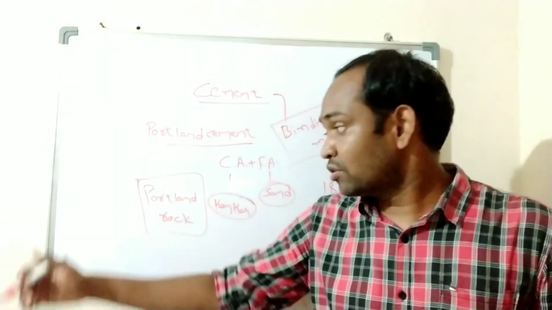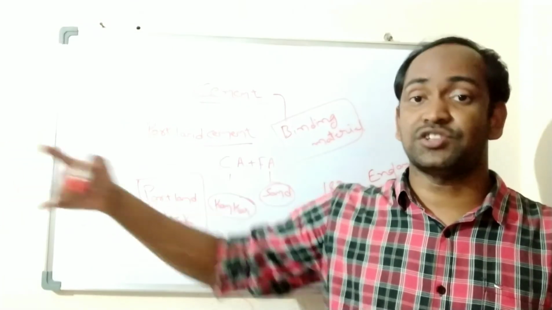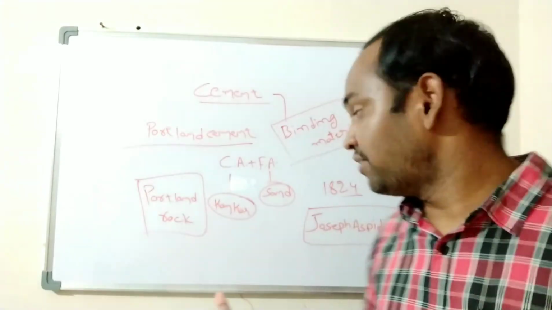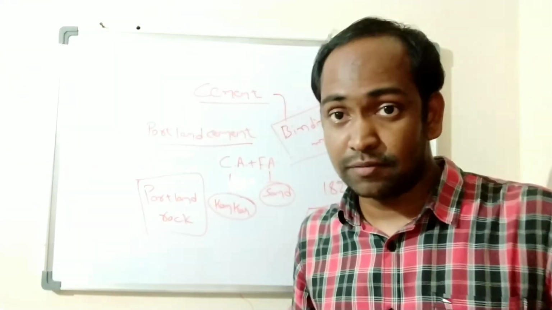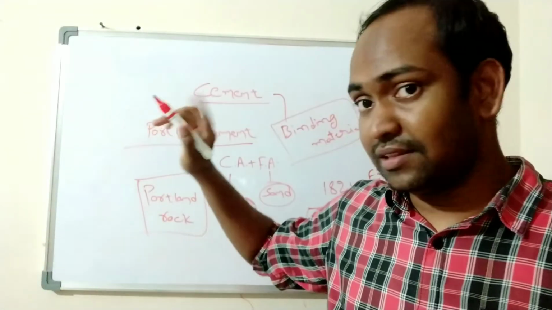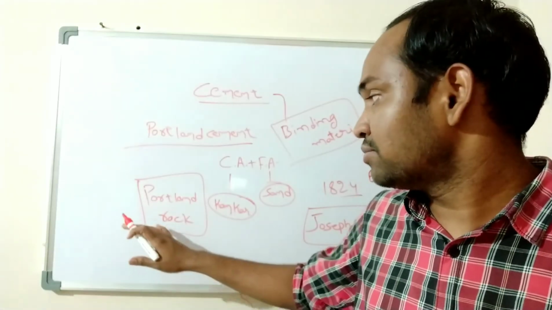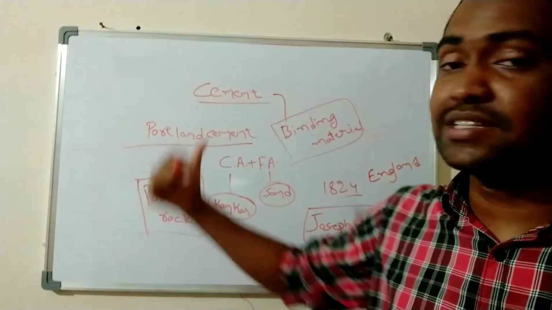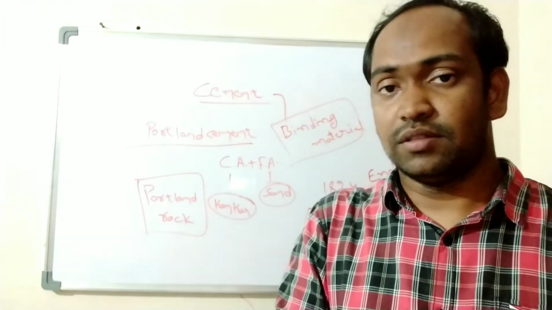It means Portland is a rock which is used for constructing buildings or structures. Understand or not? The cement invented by Joseph Aspdin in England, when it hardens, has hardness and strength similar to Portland rock. That's why this cement invented by Joseph Aspdin is called Portland cement. This is the history behind the name Portland cement.